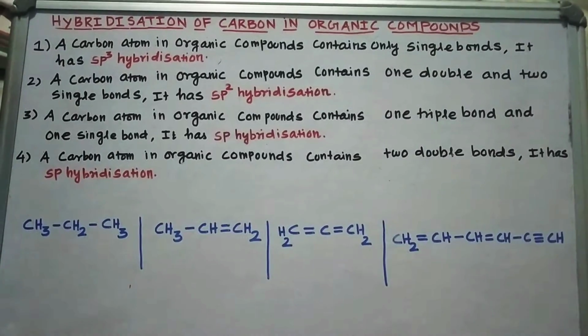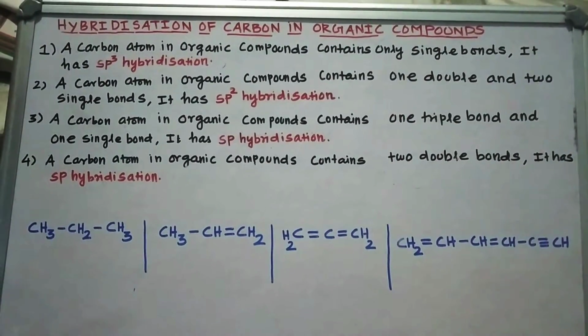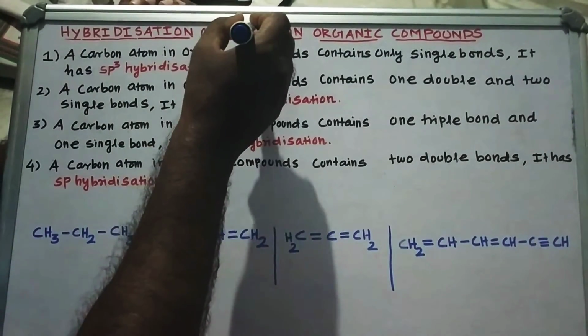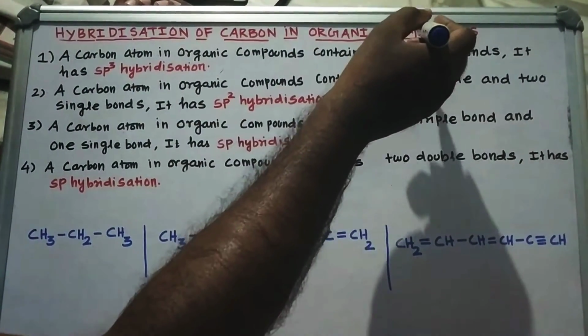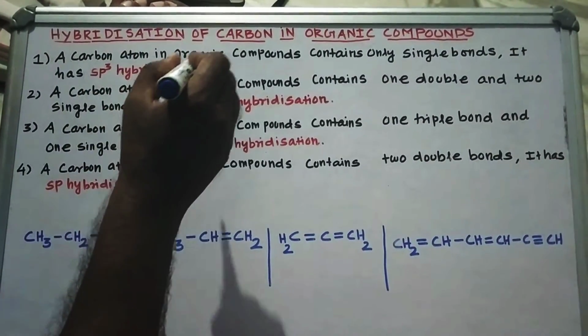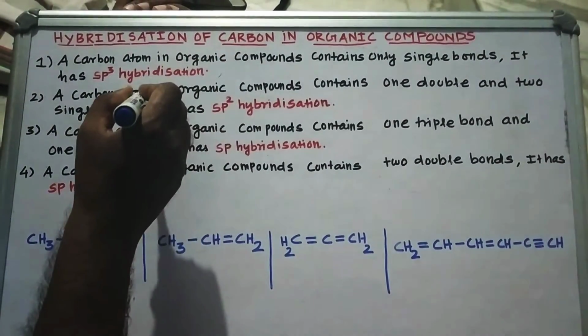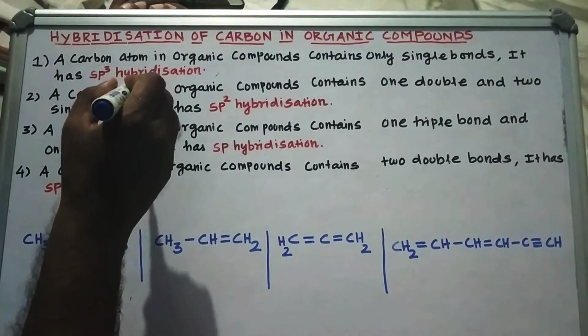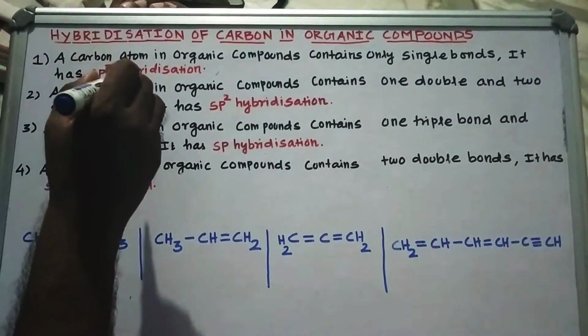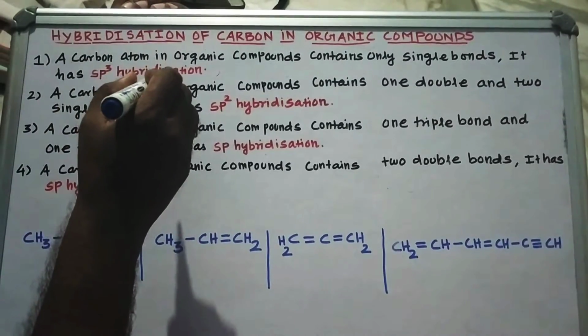Good morning students, today we are going to discuss an important topic in chemistry: hybridization of carbon in organic compounds. To find the hybridization of carbon in organic compounds, there are some rules. By following the rules, we can easily find the hybridization of carbon in the given organic compounds.